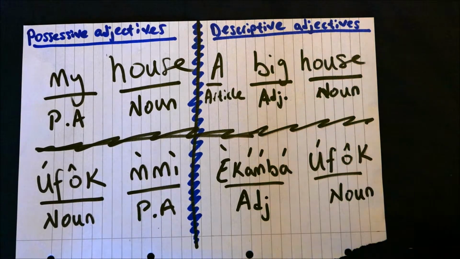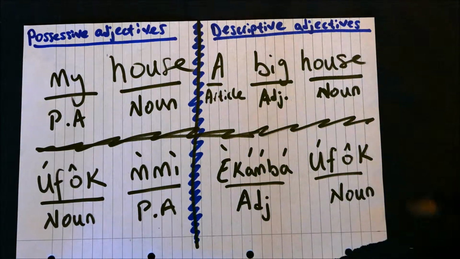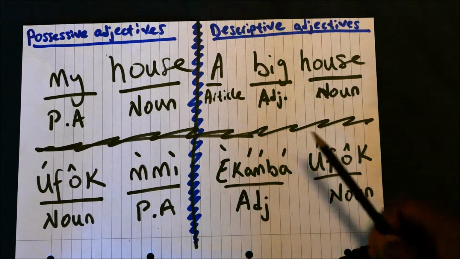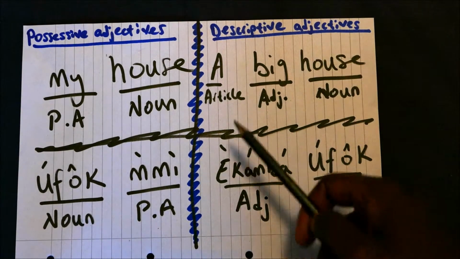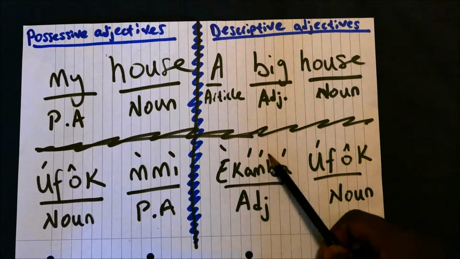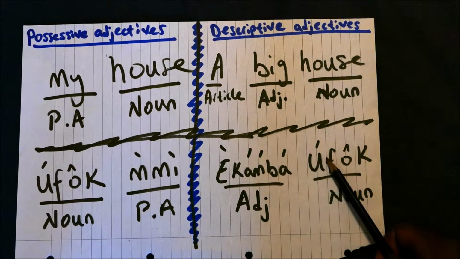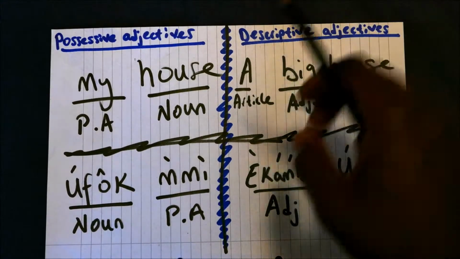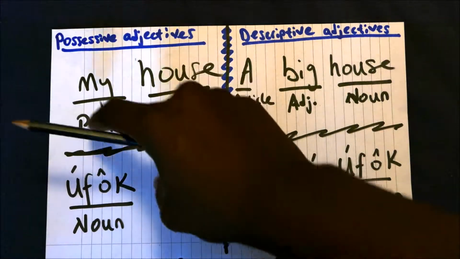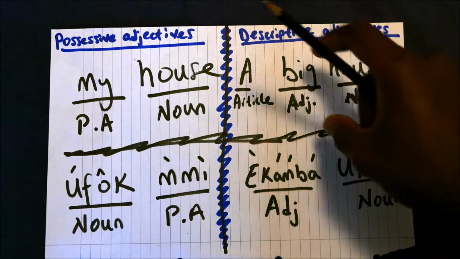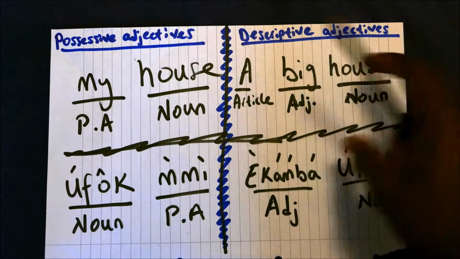But it works the same way, in the same order. The adjective comes first and then the noun. So a big house is kamba efik, big house. The possessive adjectives work opposite to English, but the descriptive adjectives work the same as in English, the orientation.